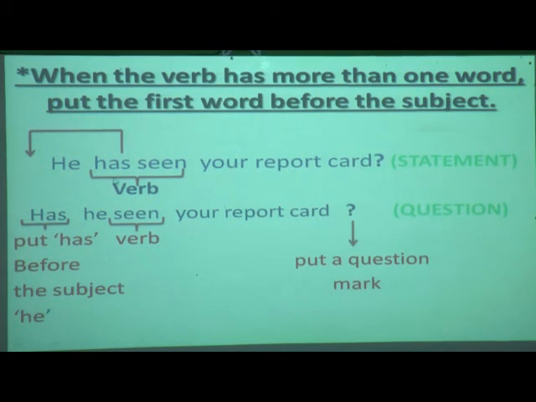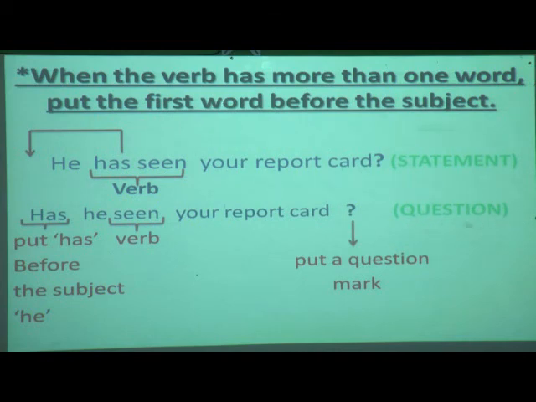Okay, so here we can see, how many verbs are there? 2 verbs are there. In this, only the first verb, what you have to do? You have to shift it before the subject. Yes or no? So what you are going to do? "Has he seen your report card?" Here the full stop will be replaced. "Has he seen your report card?" Means only these 2 are going to change. The remaining will be the same.